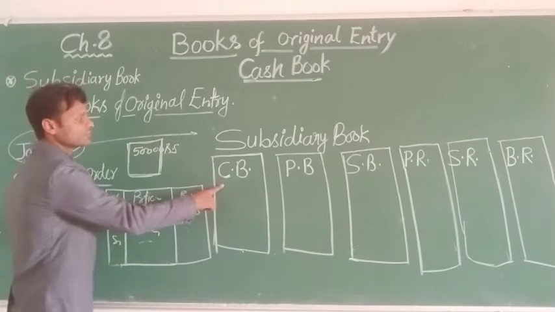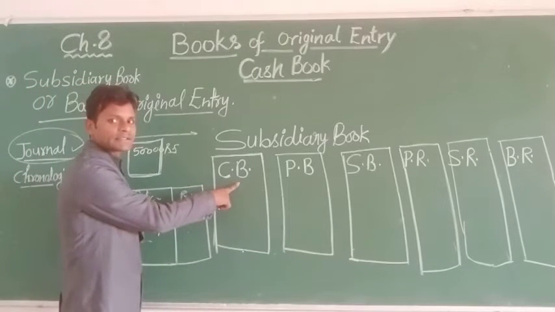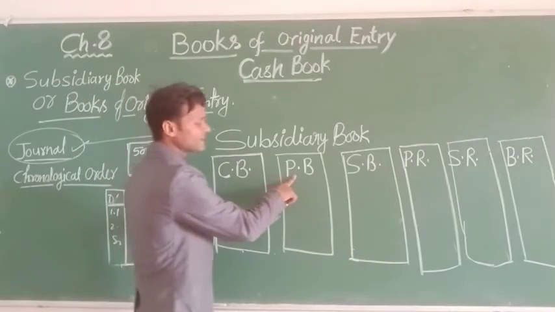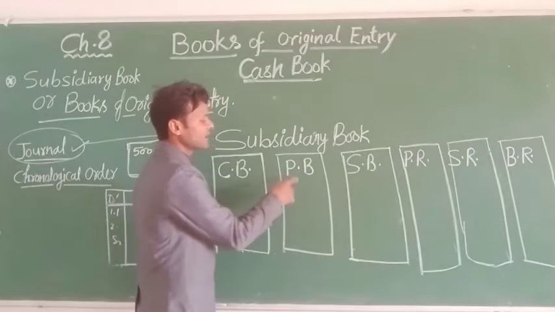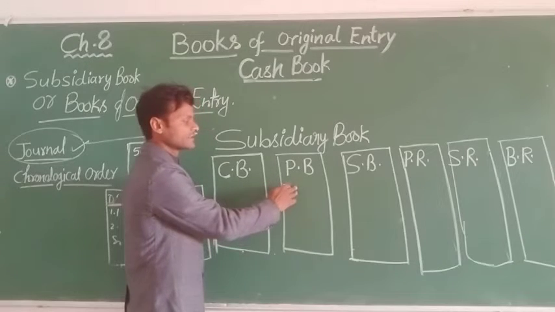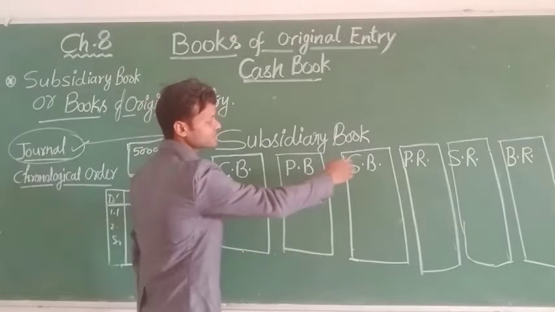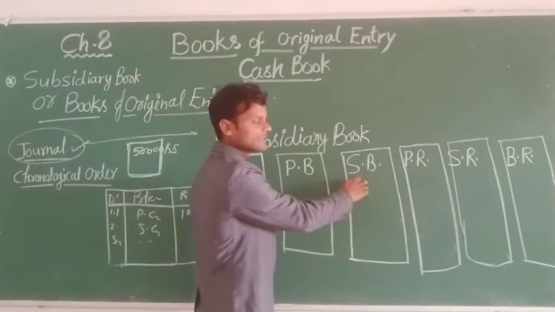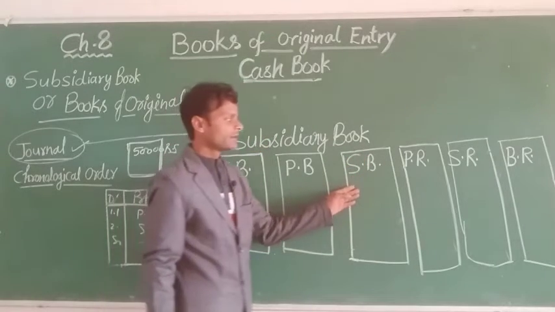The cash book records all cash transactions here. The purchase book records all credit purchase transactions. Second, the sales book records all transactions of sales and credit sales. Next,